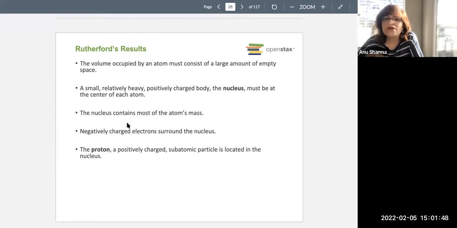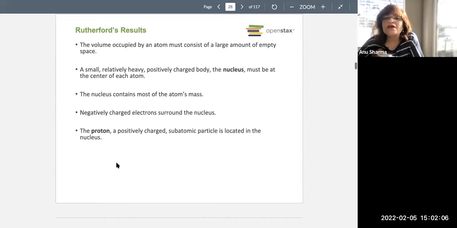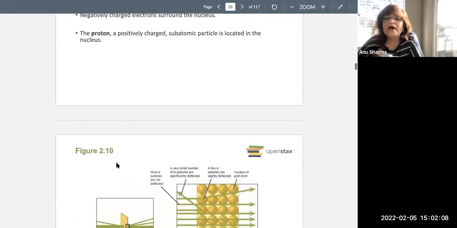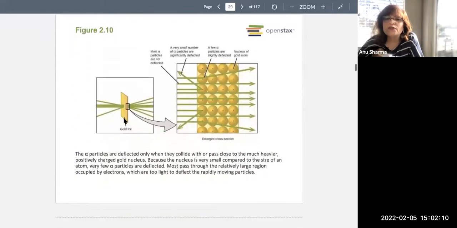the atom. The nucleus consists of the atom's mass, the main mass, okay? The negatively charged electrons surround the nucleus. So obviously the protons are the positively charged species, the subatomic particles that are located in the nucleus, and it is the protons that give the charge to the nucleus, because of which the repulsion was faced by the alpha particles. So this is what the story is.